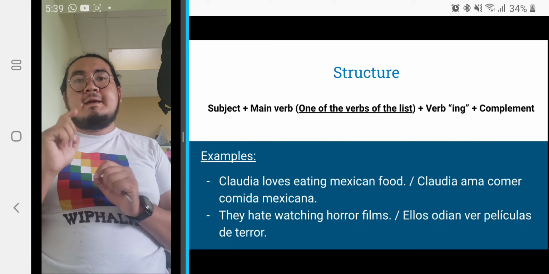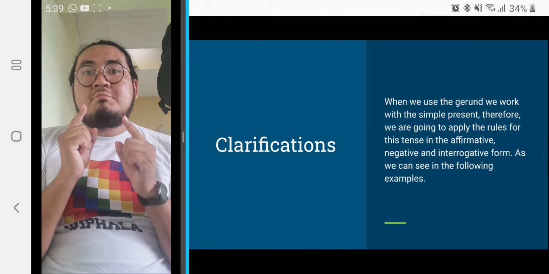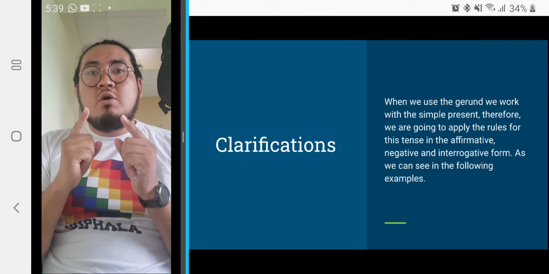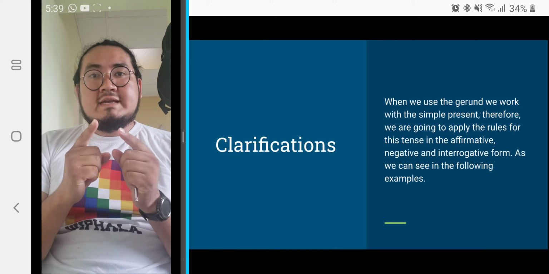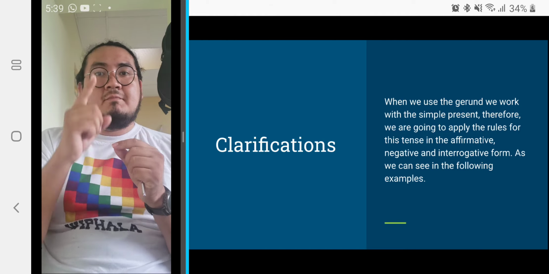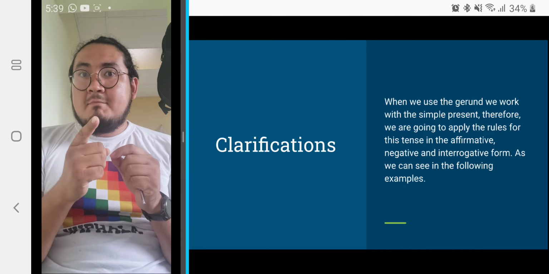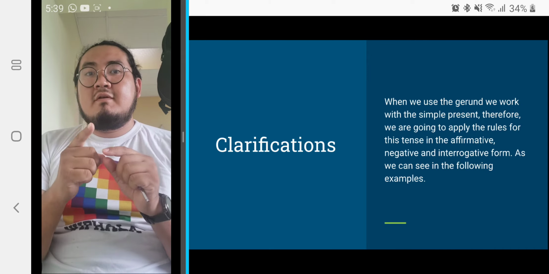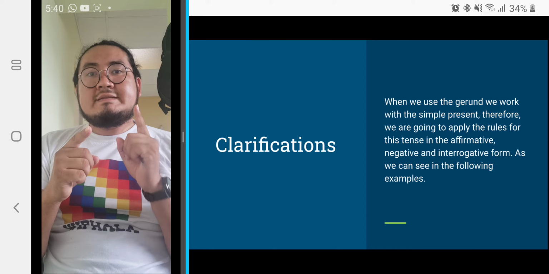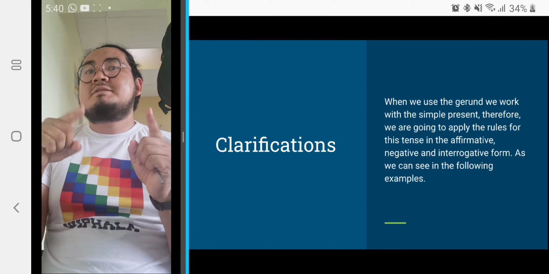Okay? Pay attention to this. In gerunds, we're working with the simple present. Alright? We are going to obey all the rules of the simple present. That is why we are using in here an example. In this example, Claudia loves. Remember, the verb is love, but we are working with a singular, right? With a proper noun. Then the verb changes.